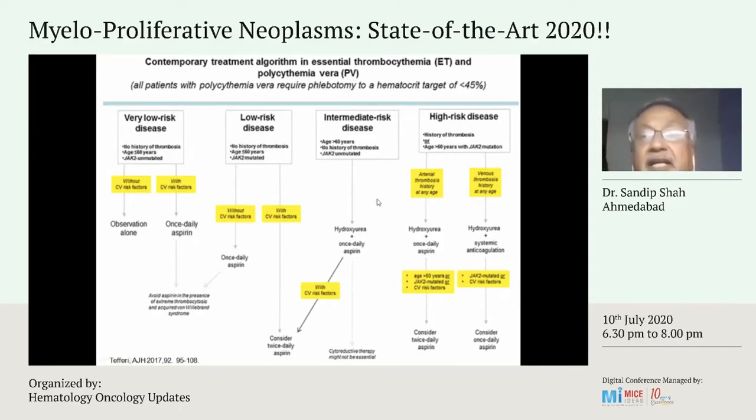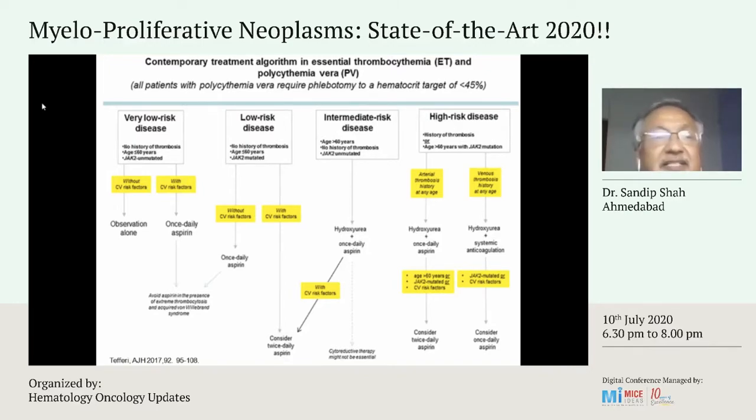But still, the common complications in both ET and PV are hemorrhagic or thrombotic disorders. The primary aim is to prevent these thromboses or hemorrhage. So PV is basically classified as low risk PV, which is age less than 60 years and no history of thrombosis, and high risk PV, which is age more than 60 years and history of thrombosis. While ET is divided into 4 groups: very low risk disease, low risk disease, intermediate risk disease,